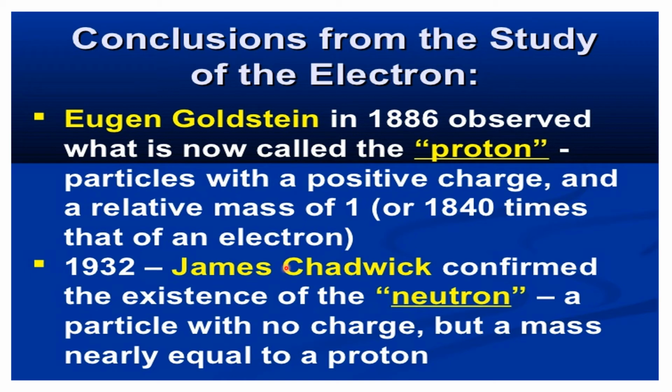Then next, in the year 1932, James Chadwick confirmed the existence of the neutron. So the neutron was discovered by James Chadwick in the year 1932, and neutrons are particles without any charge. They do not possess any charge, but their mass is equal to the mass of the proton. So remember that the mass of the neutron is equal to the mass of the proton, and the mass of the proton is equal to 1840 times the mass of the electron.